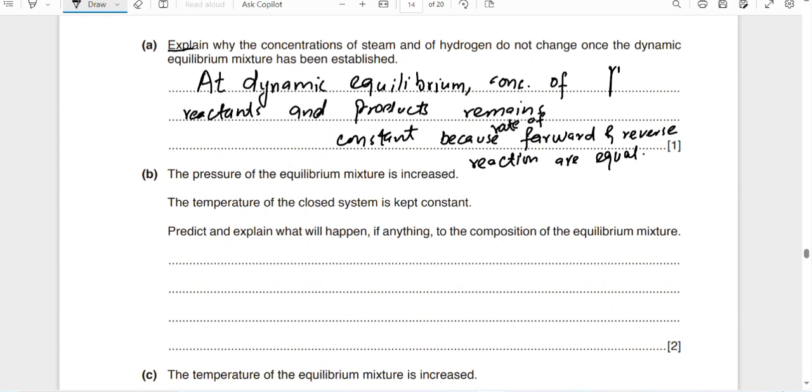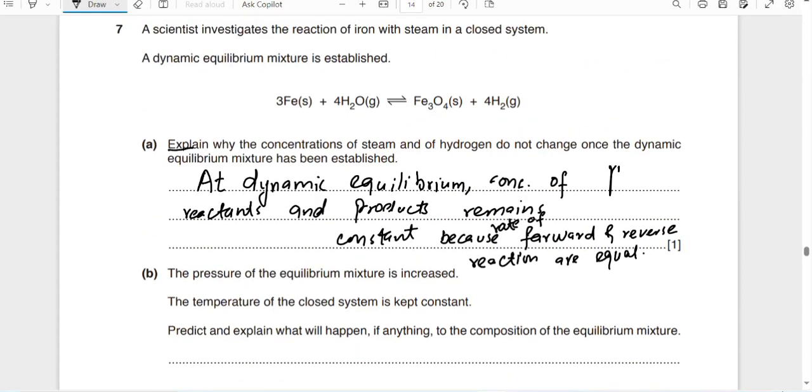The pressure of the equilibrium mixture is increased. The temperature of the closed system is kept constant. Read it and explain what will happen, if anything, to the composition. When the pressure is increased, it moves from the higher moles to the lower moles. Pressure only affects the gases, so solids will not be affected.